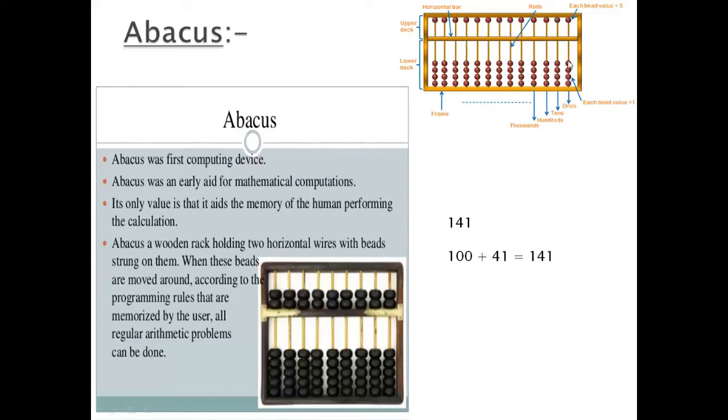Row number 1 has a value of 1. So 100 plus 41 equals 141.